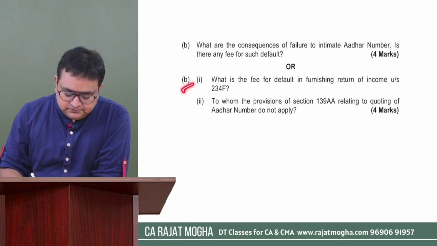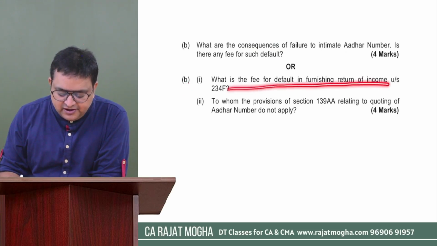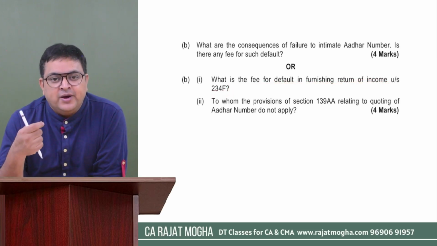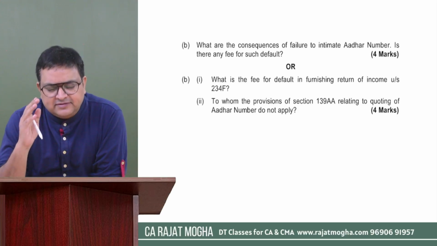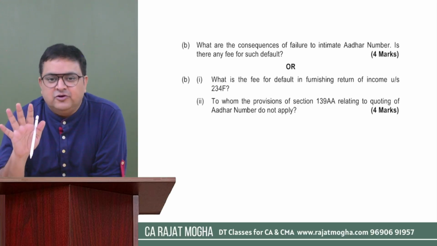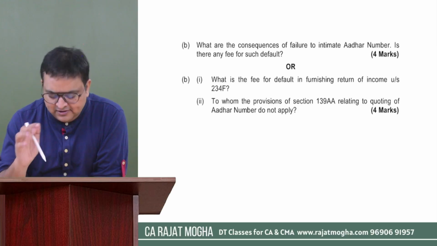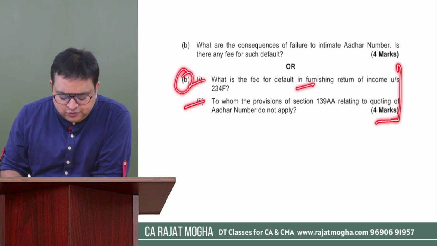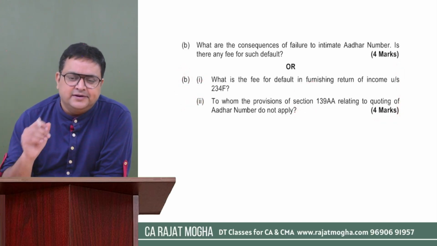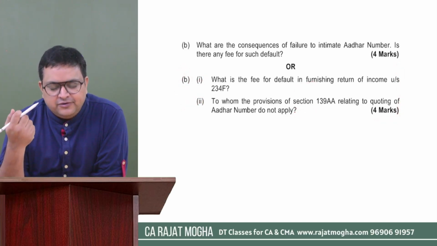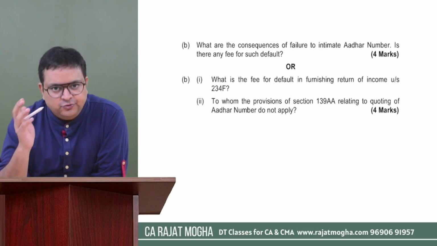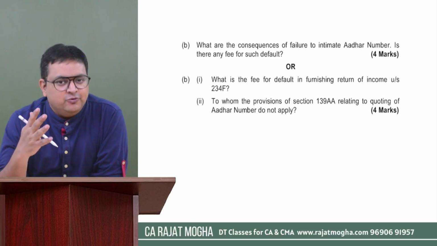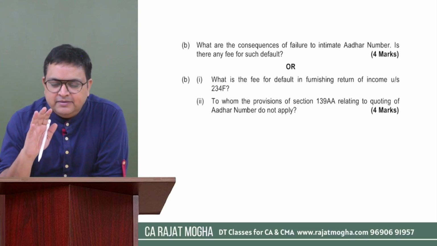Second is, what is the fees for default in furnishing return of income under section 234F? See, what is 234F? If you don't furnish your ROI within the due date. If you are submitting it late, then there is a fees of 5,000 rupees. This is 4B and it has 2 parts. Total it is 4 marks, so it is just 2 marks. So simply you can write 2 or 3 lines. You can write that the fees for furnishing the return late under section 234F is 5,000. And also, if the total income of the assessee is not more than 5 lakh rupees, then the fees would not be more than 1,000.